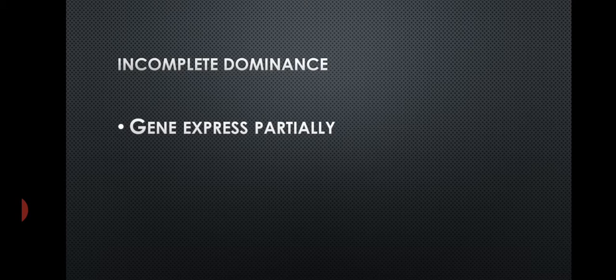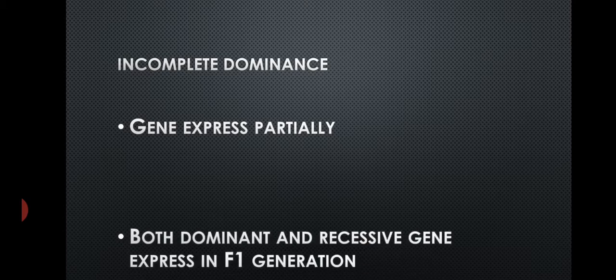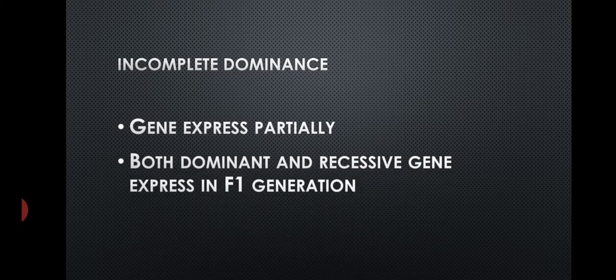The capital R expresses the red color, and the small r expresses the white color. But in the F1 generation, it expresses partially. That means there is a blending. Here both the dominant and recessive genes express in the F1 generation.